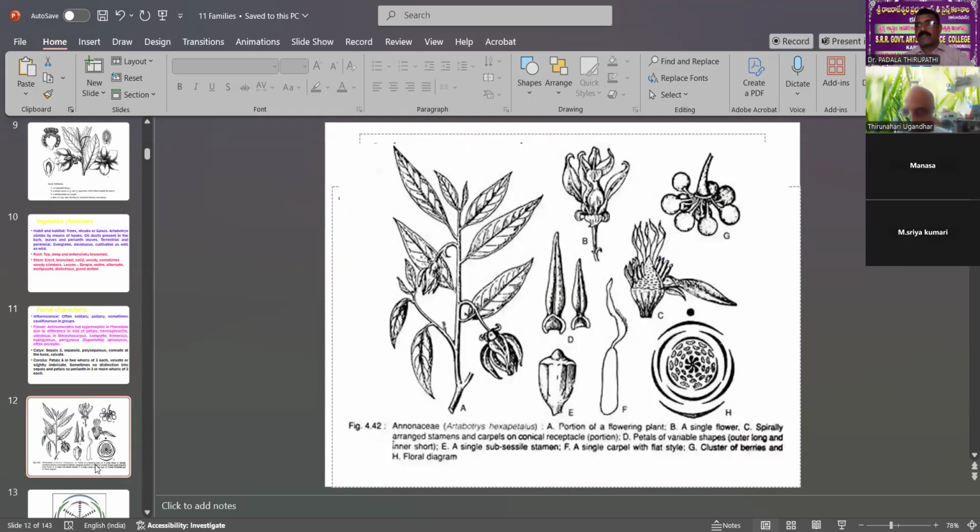That is one character. These are the plants of the Annonaceae, a portion of a flowering plant, a single flower. This is also a single flower. The sepals and petals are separate: the outermost sepals one way, then the inner and innermost 2 whorls of the petals.